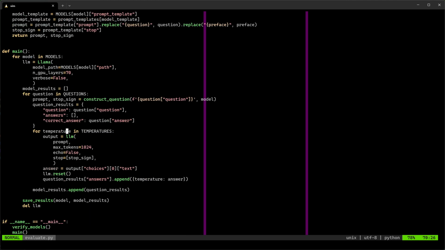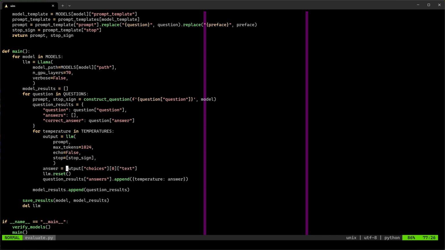Finally, we are looping for each temperature. This is to have the 3 different answers. We're creating the output from our LLM, providing the prompt, max tokens. We don't want to echo the question itself back to us. And we're serving the stop sign, which can vary based on the prompt template.